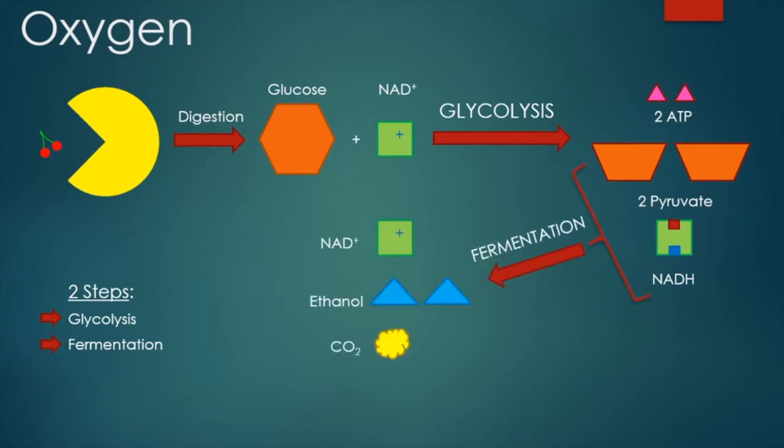Next comes fermentation. In glycolysis, we produced our 2 ATPs, but now we have these pyruvates and NADH laying around. Normally, we'd want to shuttle these into the mitochondria for the TCA cycle and electron transport chain, but if our bodies are relying on our anaerobic pathways for ATP production, that means we have very little oxygen available and the aerobic pathway is all backed up, meaning we have to use fermentation to prevent these pyruvates and NADHs from building